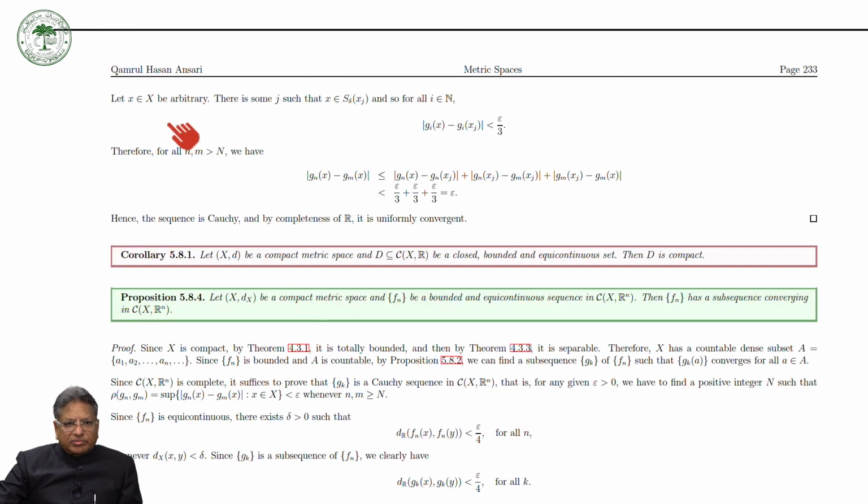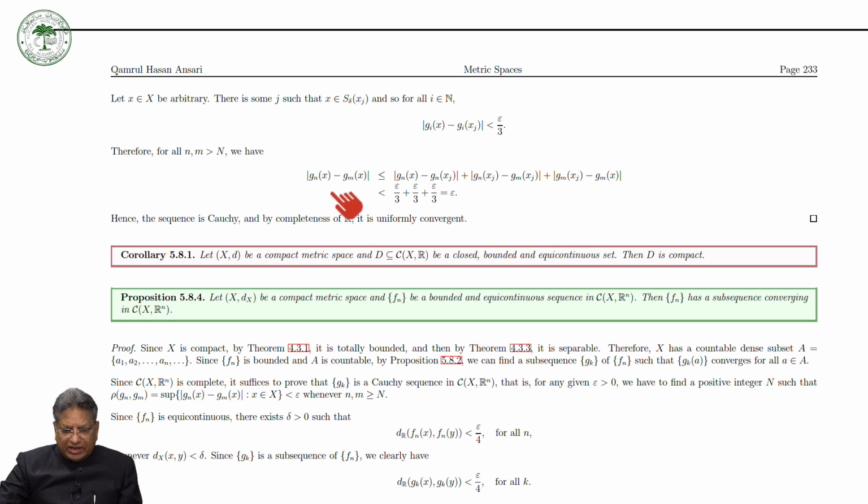Let x be arbitrary. Then there is some j such that x lies in the open ball with center at xj and radius delta, and so for all natural numbers, the modulus of Gj(x) minus Gj(xj) is less than epsilon by 3. Therefore, for all n, m greater than N, we have the modulus of Gn(x) minus Gm(x) is less than or equal to this sum, by the triangle inequality. Each of these three terms is less than epsilon by 3, so the total is less than epsilon.